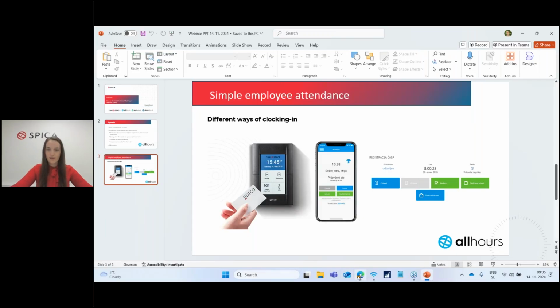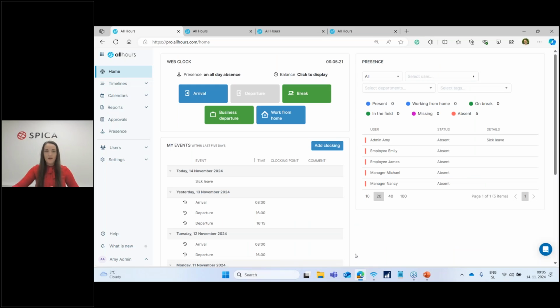Now, let's take a look at the features we have added to the system. I've moved now to All Hours, which I believe many of you are already familiar with. But before I start with the first feature we will take a look at, as you can see at the top, I have different tabs open, right?